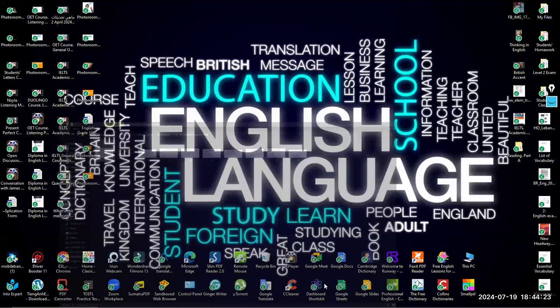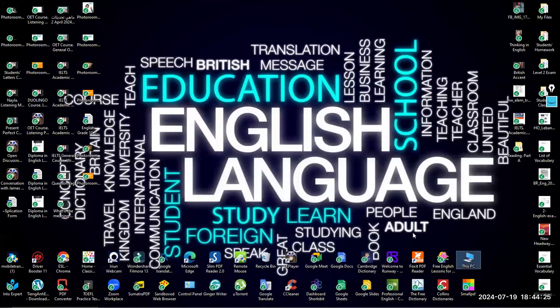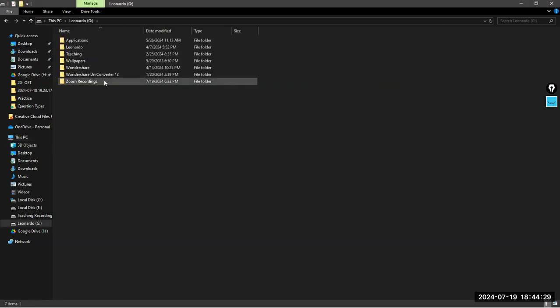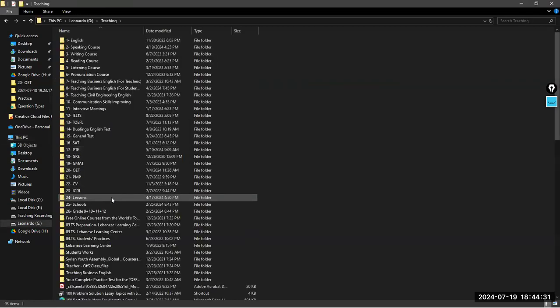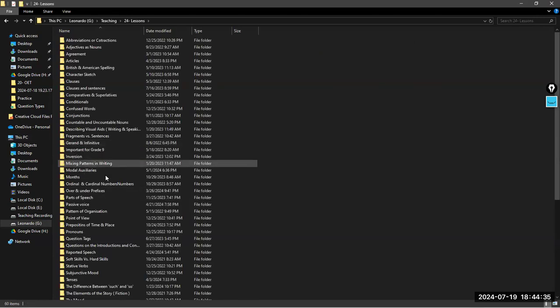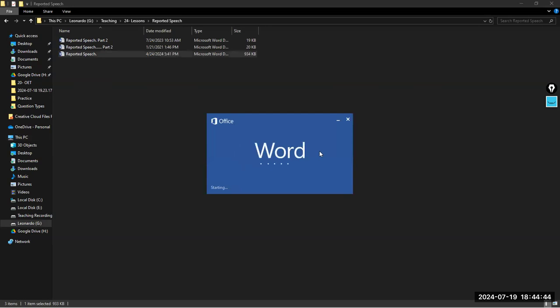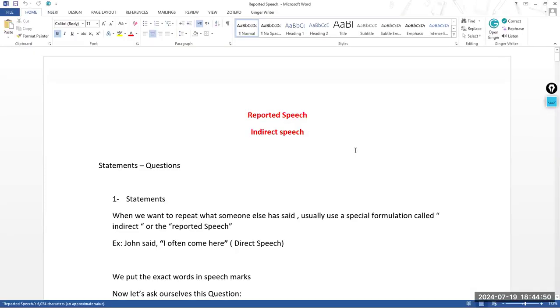Wait. I know. Let me show you the exact rule about this one because this is indirect speech. It's not a direct question. Let me show this rule to you fast. Let me open the file of reported speech. This is it. This is reported speech. And let me scroll down to the rule. I'm not going to explain the whole lesson because absolutely we don't have time. You can watch it, as I told you, on YouTube.